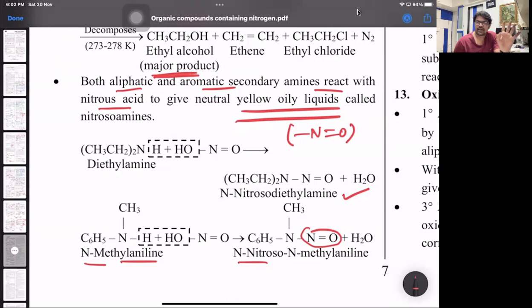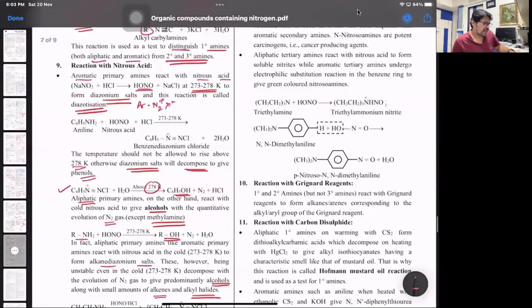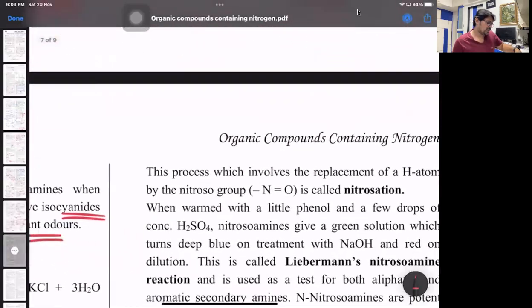So primary aliphatic amines give alcohol along with effervescence of nitrogen, except methylamine, which gives nitrogen but not alcohol. It may give dimethyl ether or nitromethane. Aromatic 1 degree amine with HNO2 gives a diazonium salt, but if the temperature goes above 278, it will give phenol. 2 degree aliphatic and aromatic amines, both with HNO2, give yellow oily liquids. And next we have the tertiary amine.